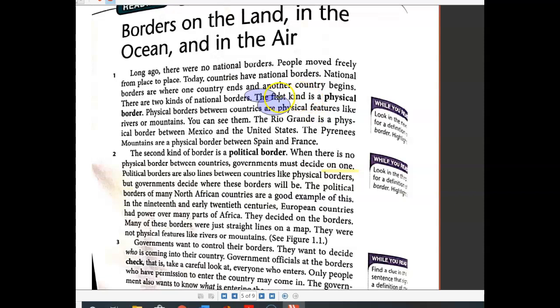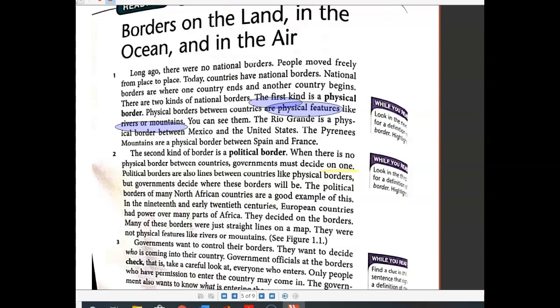Man, I'm having a hard time today, guys. Let's make this circle show the definition. Okay, the definition of a physical border is physical features like rivers or mountains that you can see. So you can see them. The Rio Grande is a physical border between Mexico and the United States. The Pyrenees Mountains are a physical border between Spain and France.